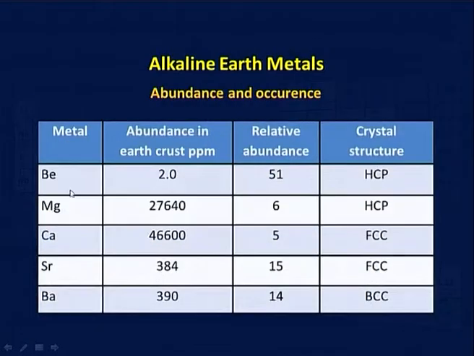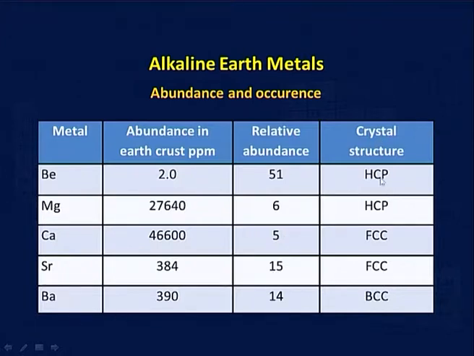Now, abundance and occurrence. These are again reactive metals. They do not exist in free state and are therefore present in chemical form. Regarding abundance, you can see that the relative abundance of beryllium is quite less. It is 51 in the rank. Magnesium ranks 6th in relative abundance, calcium 5th, strontium 15th and barium 14th.